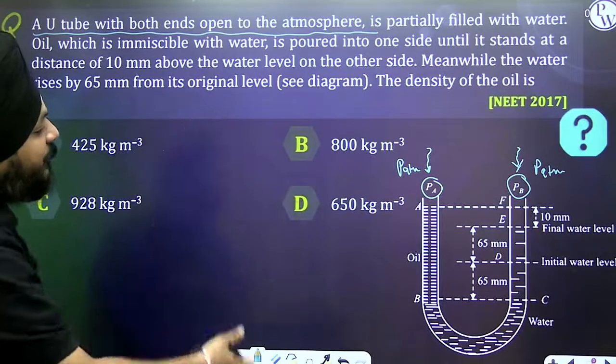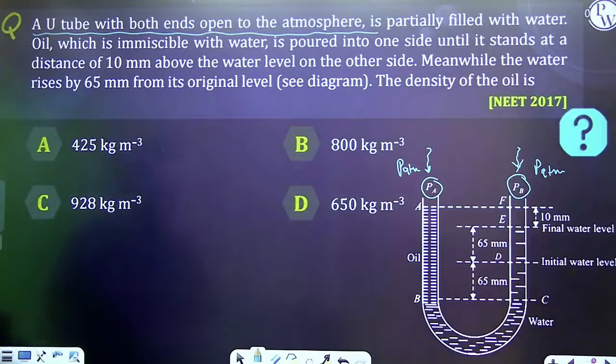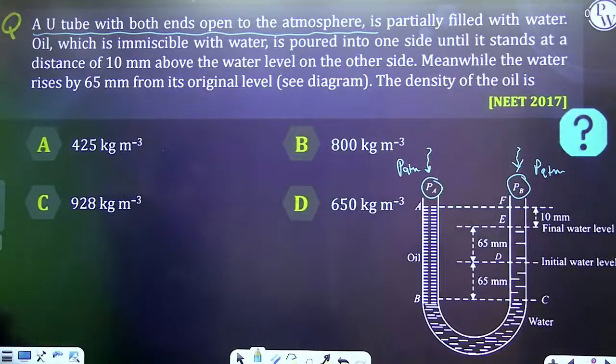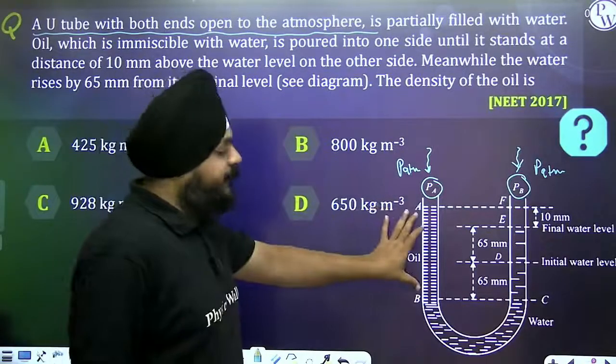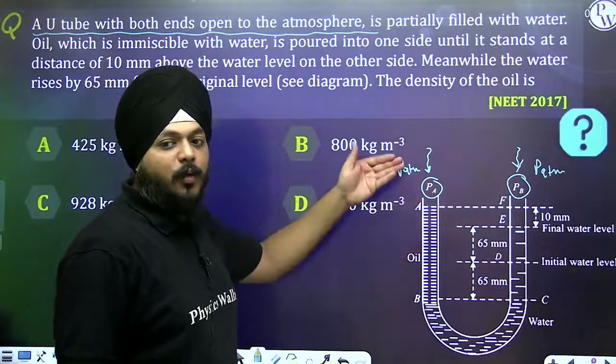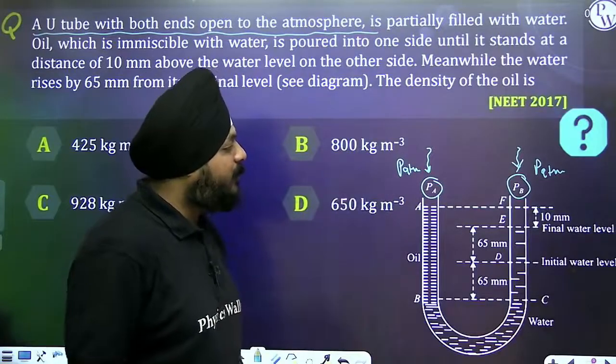A U-tube, with both ends open to the atmosphere, is partially filled with water. Oil, which is immiscible with water, is poured on one side until it stands at a distance of 10 mm above the water level. Oil is filled 10 mm above the water level. This is the figure given.